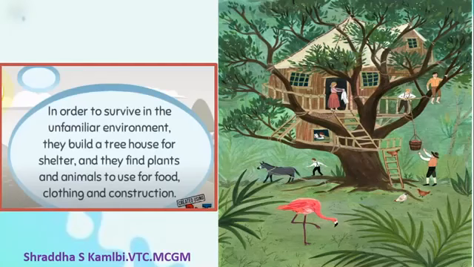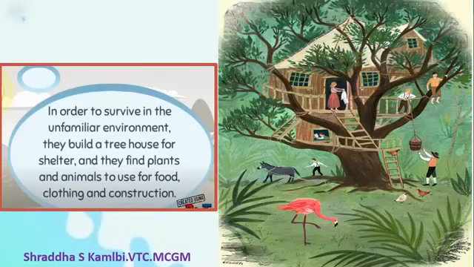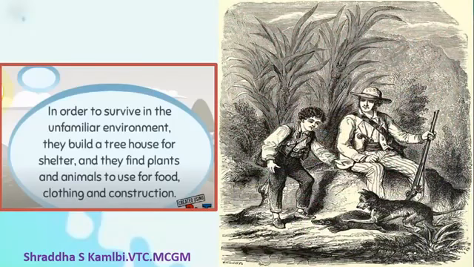So in order to survive in this unfamiliar place, now remember, these people had come from a country like Switzerland, okay, and suddenly they have landed in the middle of an ocean on an island which is probably uninhabited also. Uninhabited here means maybe there is no one staying on that island. Okay, then once they get a place to live, now there are many basic needs of human beings, isn't it, children? You need a house to live, but along with that, you need food to eat, you need clothes to wear. So they started searching for the fulfillment of their other basic needs.